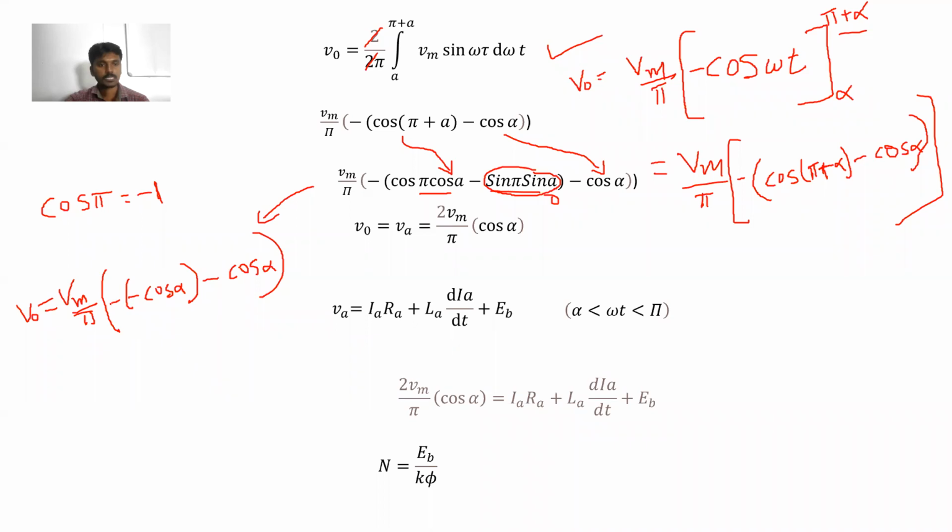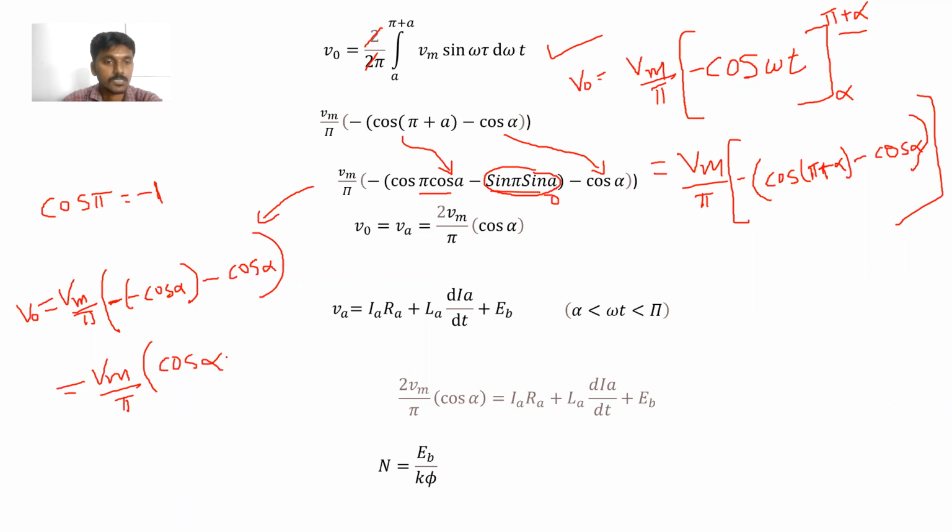So this is the minus, the common. Minus into minus into minus, Vm by pi. Minus into minus, what will it become? Plus cos alpha.